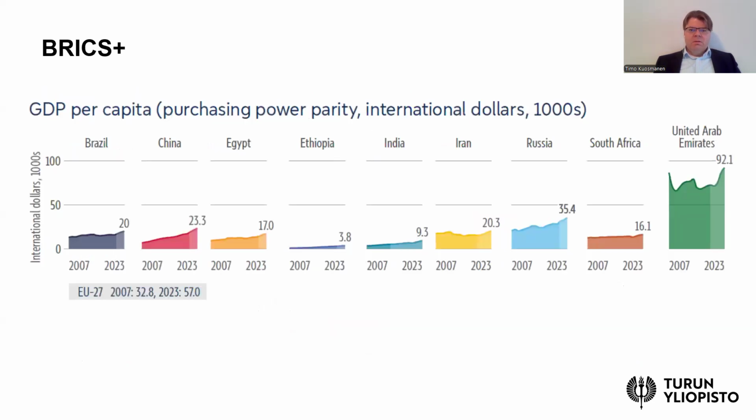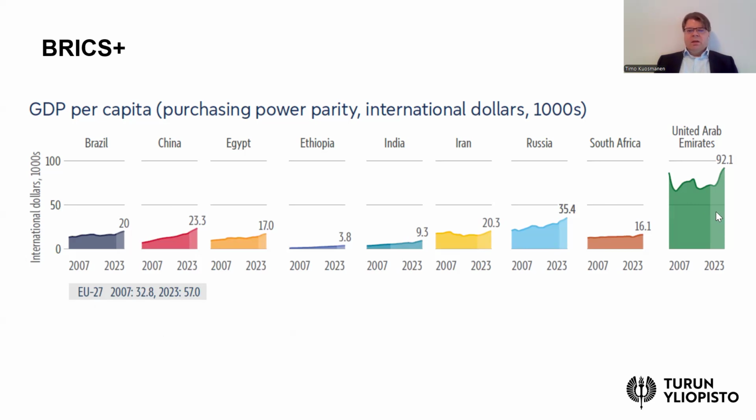In terms of, for example, GDP per capita, this figure illustrates the large differences between these nations. These are in dollars per capita. For comparison, in 2023, the average GDP per capita of the EU 27 was 57,000. So here, roughly 50 is where the EU average would be.